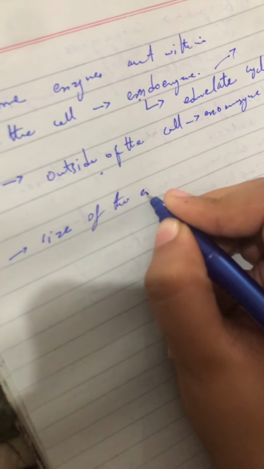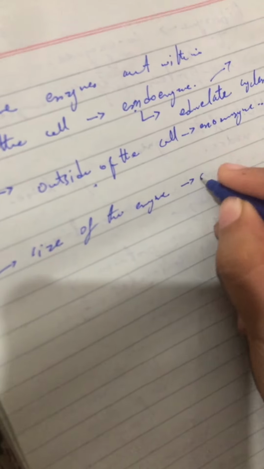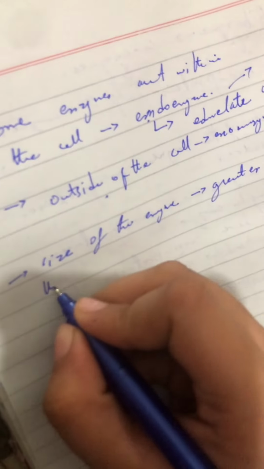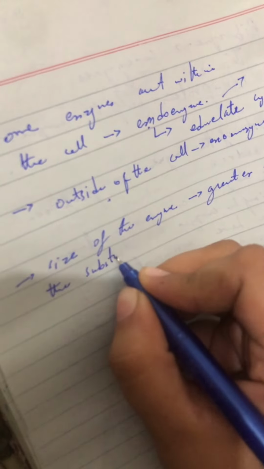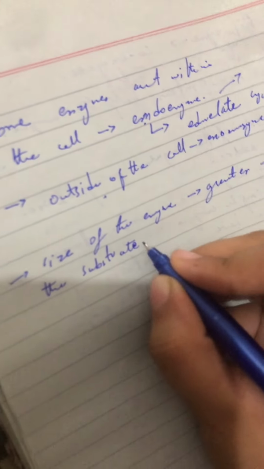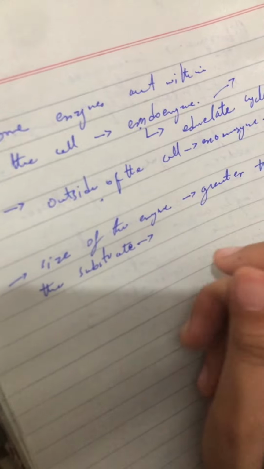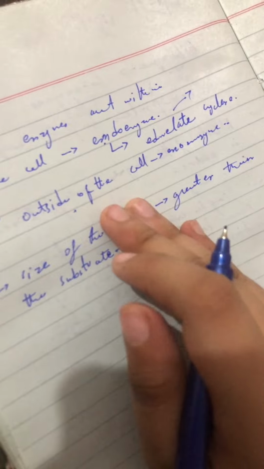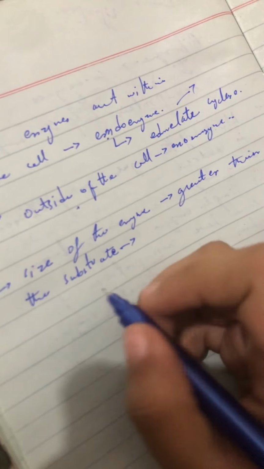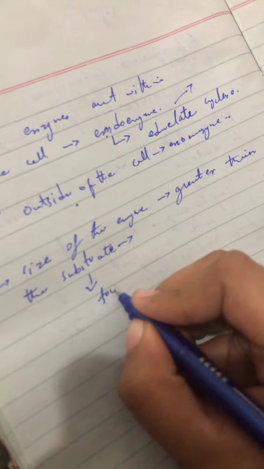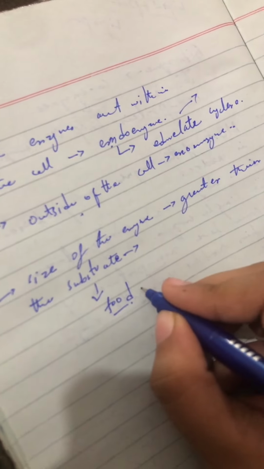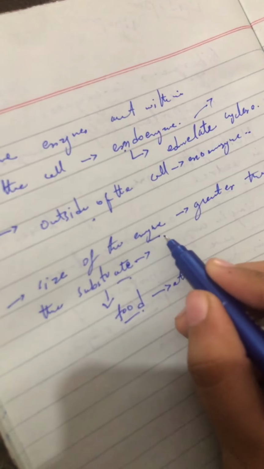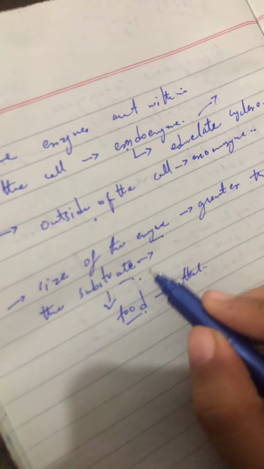After that, the size of the enzyme is greater than the substrate. What is meant by substrate? Substrate is, for example, the particle that we want to make the product from. Like when we eat food, the enzyme will be attached to it, so that is called the substrate. This means the size of the enzyme is larger than the substrate.